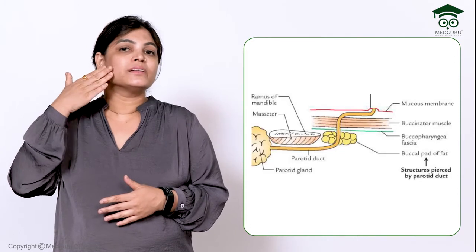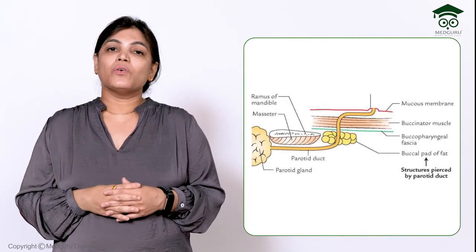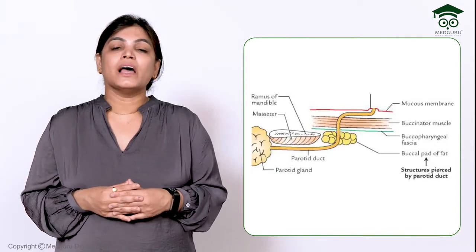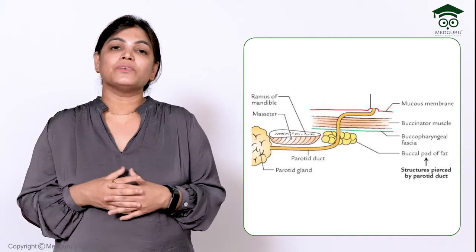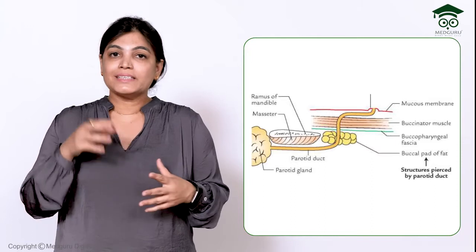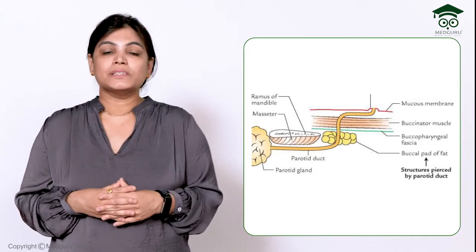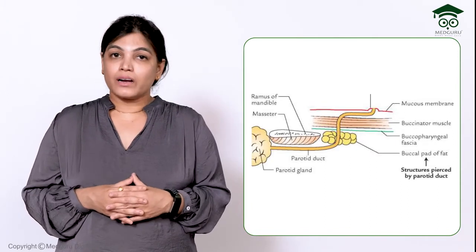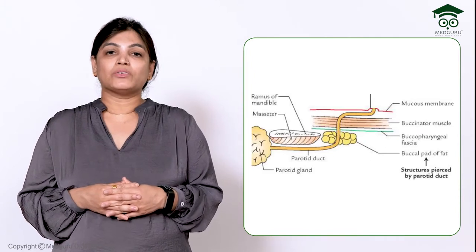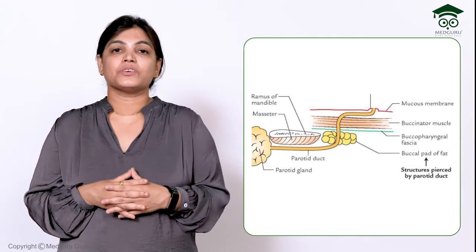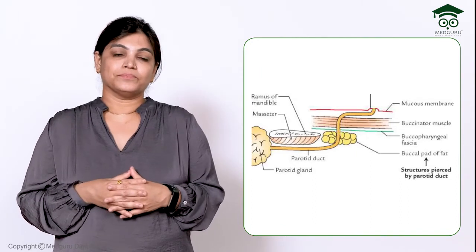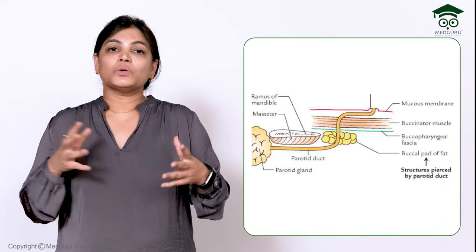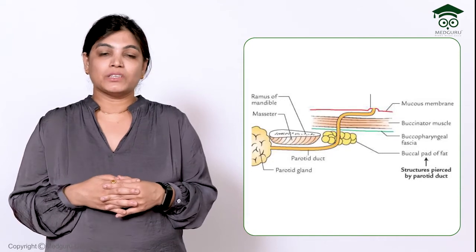Firstly it passes over the masseter muscle, and thereafter it goes down and pierces the buccopharyngeal fascia. It will pierce the buccinator muscle, and at the most inside it will come out over the oral mucosa. The exact location where the duct of the parotid gland opens is opposite the crown of the second upper molar tooth, and from this duct the serous saliva is secreted. So this was just brief knowledge about the parotid duct. The total length of the parotid duct is approximately 5 cm.